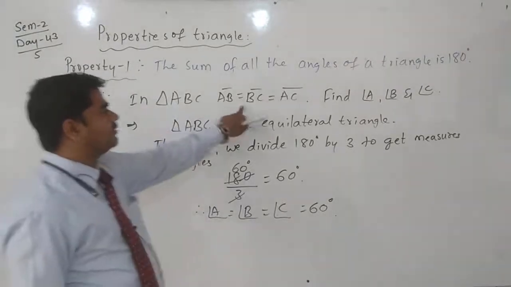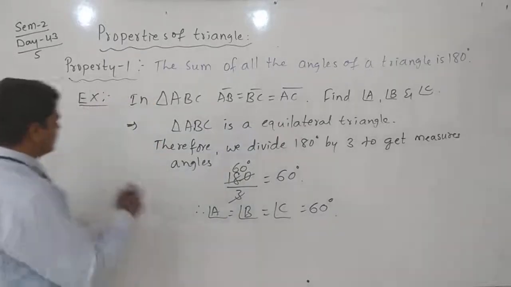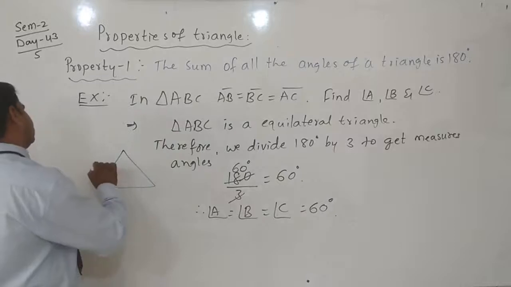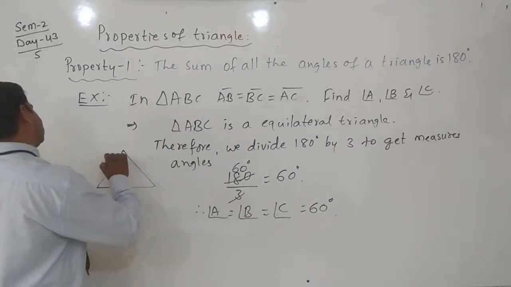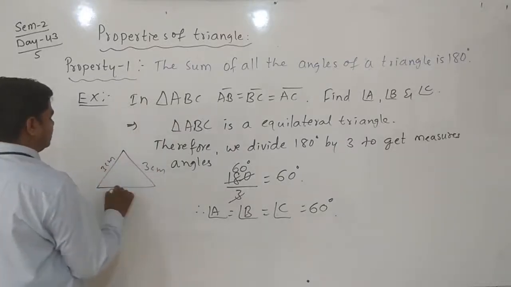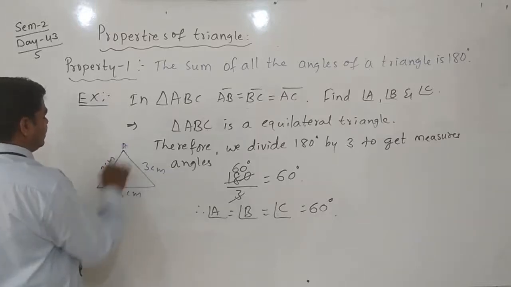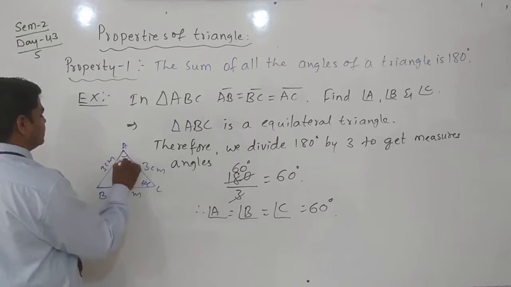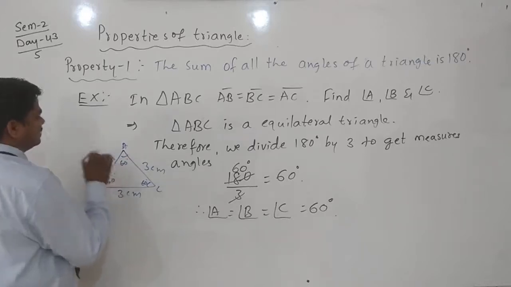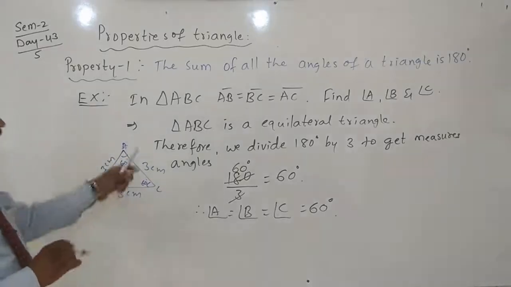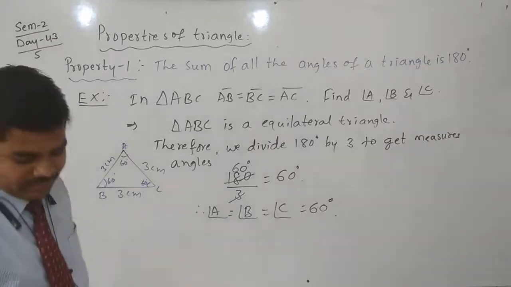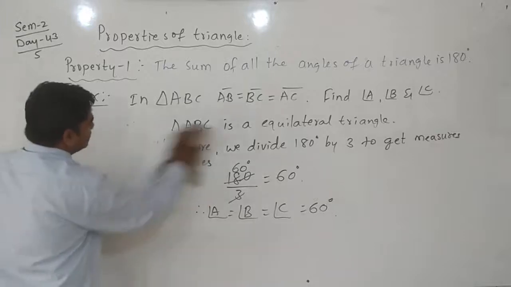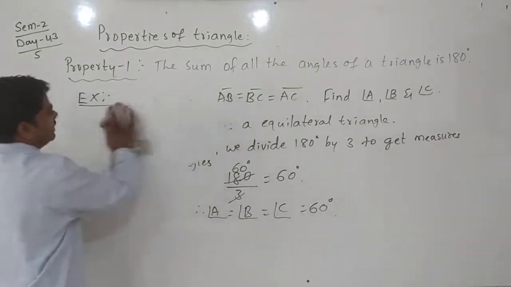Here line segment AB, in the rough diagram, you can see all sides are 3 centimeter, 3 centimeter, 3 centimeter. Equilateral triangle ABC is given. Then we can write it is 60 degrees, also 60 degrees, and also 60 degrees. Like this. Write down this example. After this we can see one more example. If two angles are given, the third one we can find very easily.